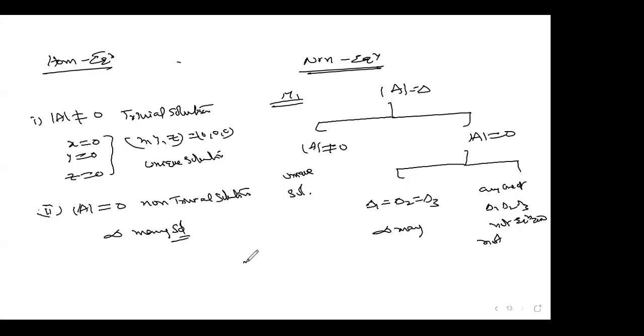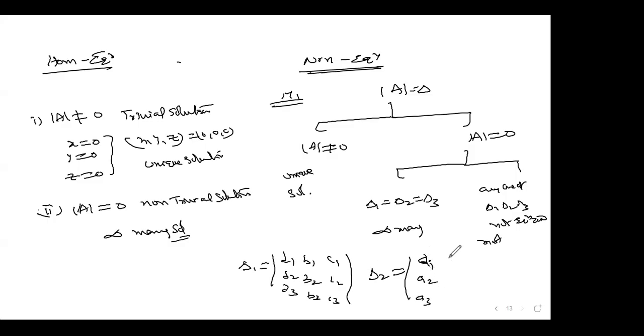अब ये डेल्टा वन क्या है? डेल्टा वन ये है, if you replace A1 by the constant elements, D1, D2, D3 ऐसा. Okay, B1, B2, B3, right? C1, C2, C3. This is delta 1. Delta 2 is nothing but like this. Okay, A1, A2, A3, D1, D2, D3, C1, C2, C3.